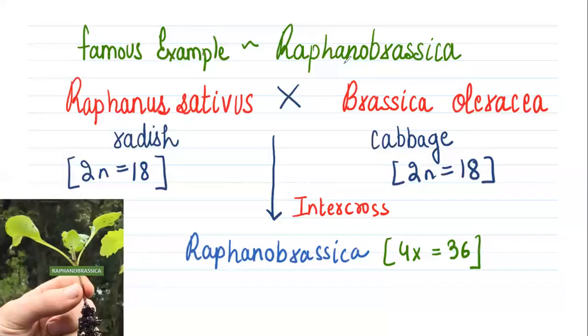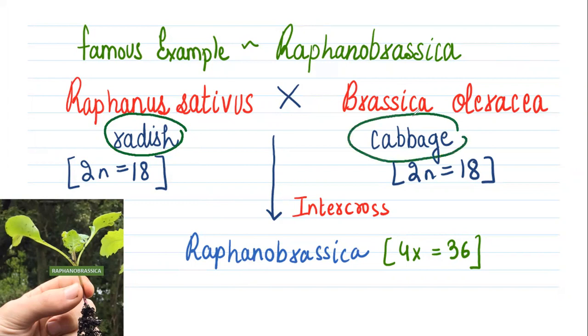There is one famous example of allopolyploidy, which is Raphanobrassica. In this, the radish species is crossed with the cabbage species so that they can get some desirable characteristics in the progeny species.